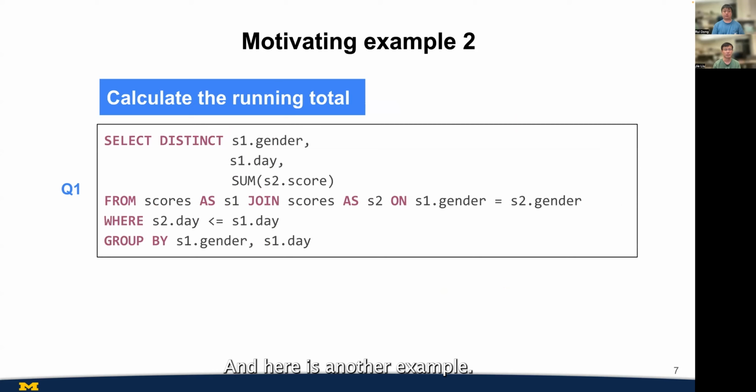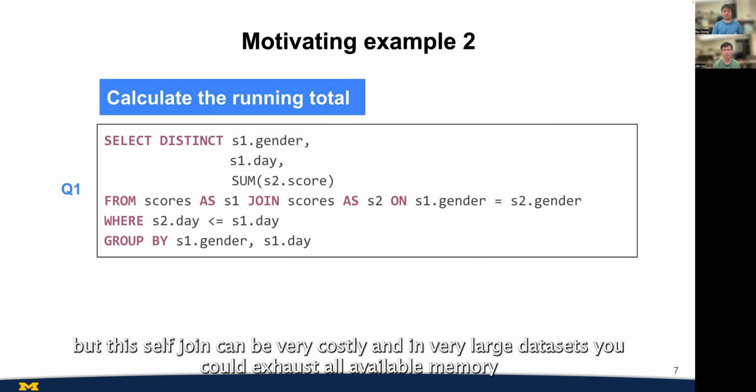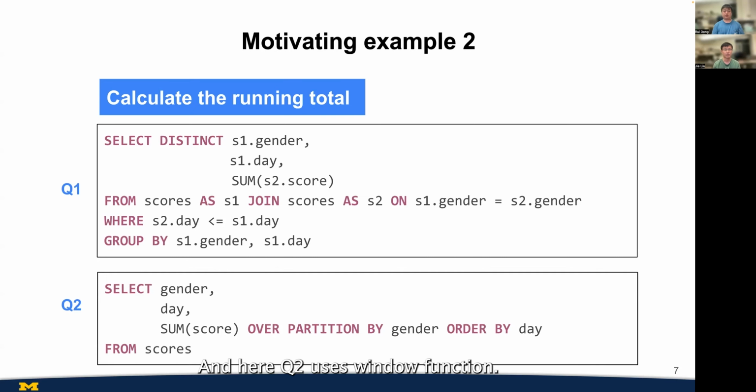And here is another example. The goal is to calculate the running total, more specifically, the running total for each gender on each day. Assume that no index is available. Here, Q1 uses a self-join. This self-join can be very costly, and in very large datasets, you could exhaust all available memory. And here, Q2 uses a window function. It can accomplish the same thing, but without the need to use a join. And Q2 is more than 10 times faster than Q1. Similar to the last example, no available rules can rewrite Q1 into Q2.